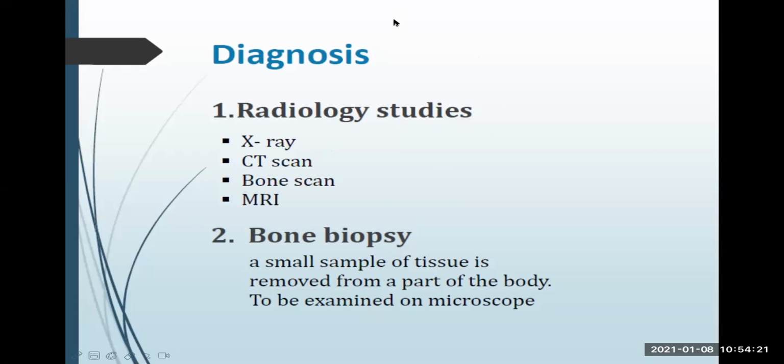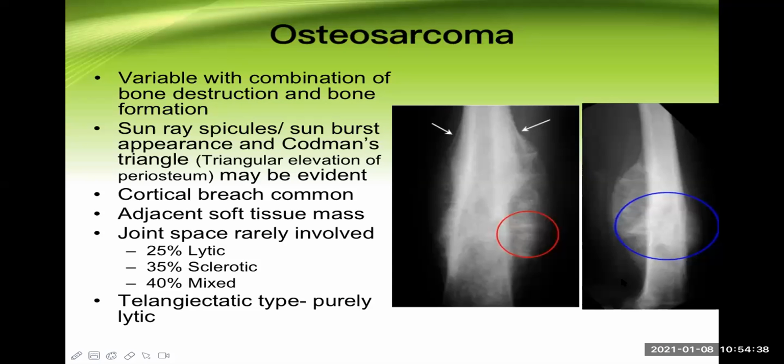X-ray, CT scan, bone scan and MRI can be done in the radiological investigation. Regarding the bone biopsy, a small sample of tissue is removed from a part of the tumor and examined under the microscope. Now, what are the findings? Please pay attention. This is a very important part of this class.